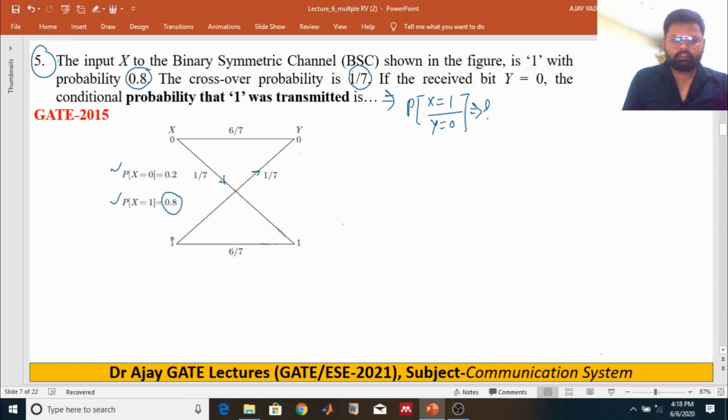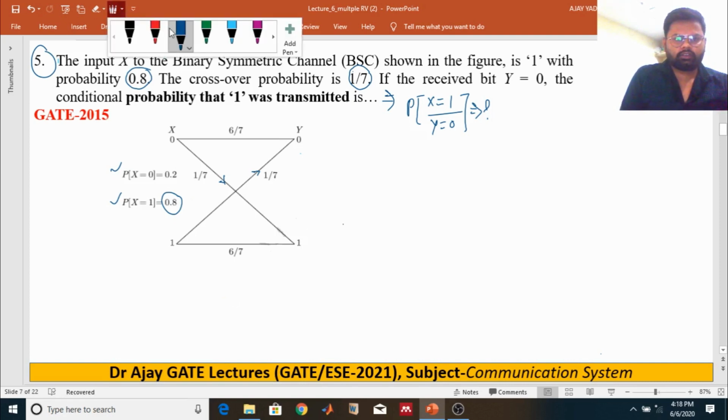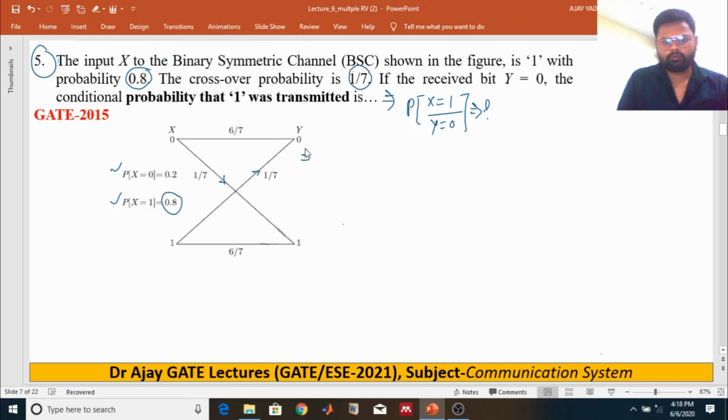As we know, the crossover probability has been given, so the probability of receiving 0 for transmitted 0 is given as 6 by 7. And what about the probability of receiving 0 for transmitting bit 1?